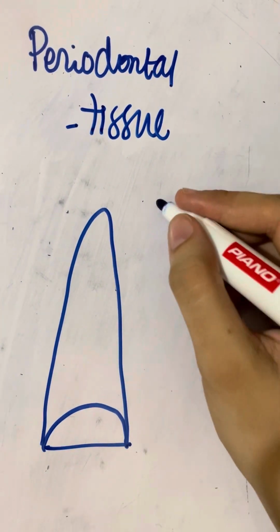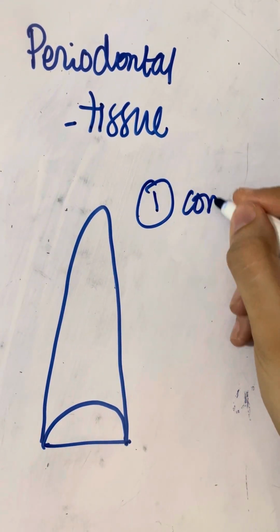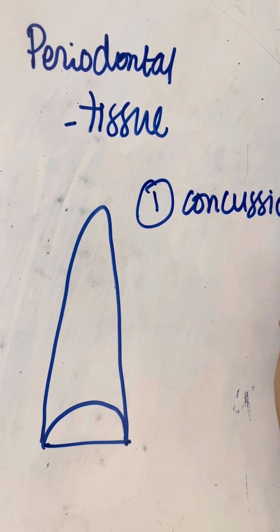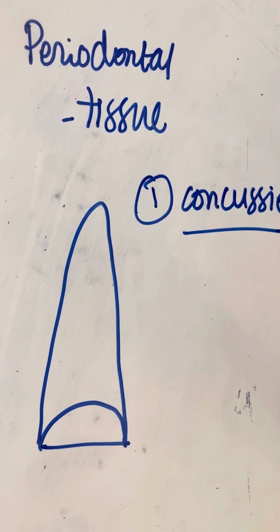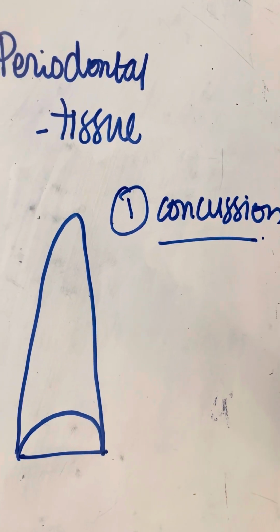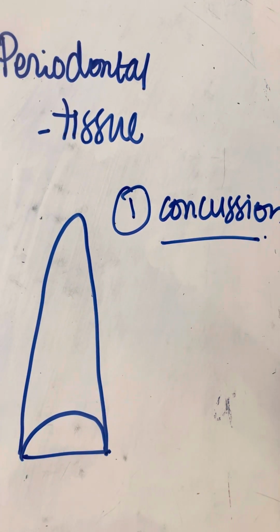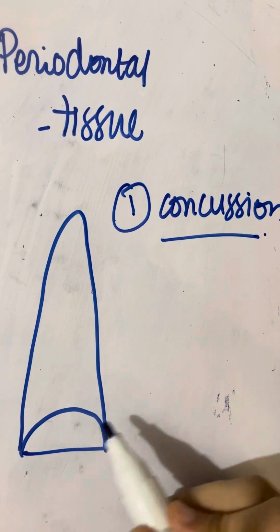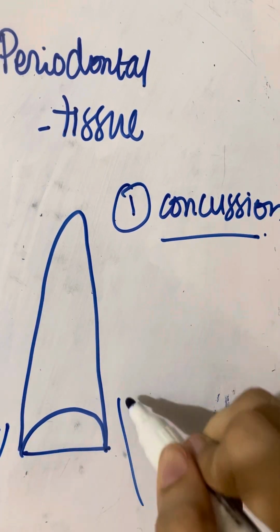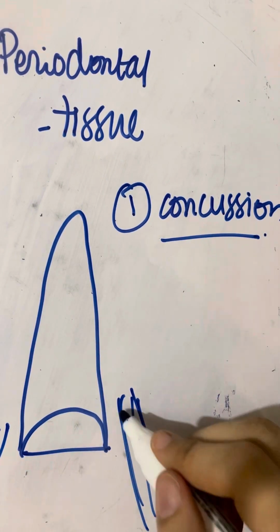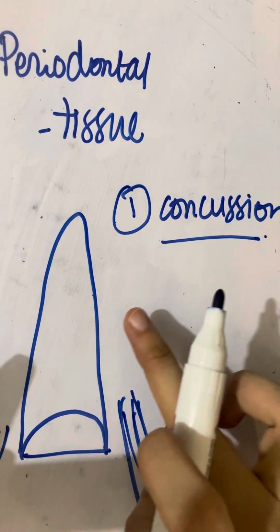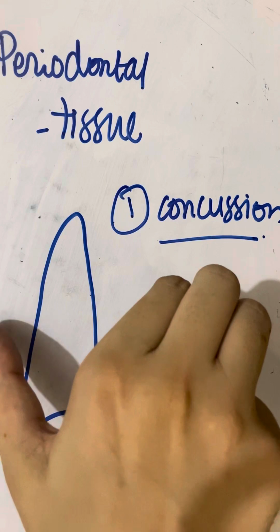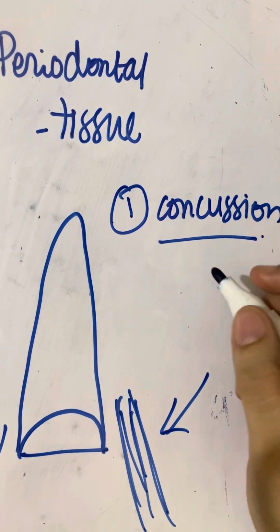The first type of injury is concussion. What is concussion? Concussion means that when there is an injury to the periodontal tissue, there is no displacement, the tooth is not moving, the tooth is not mobile.